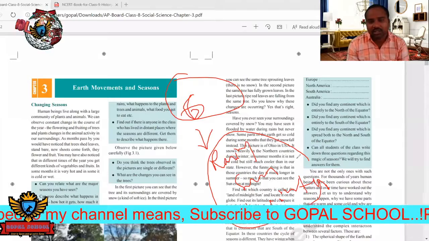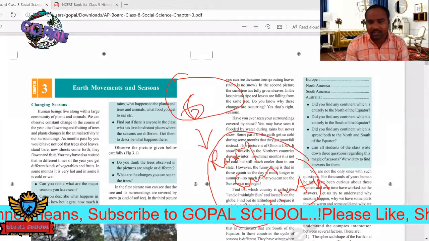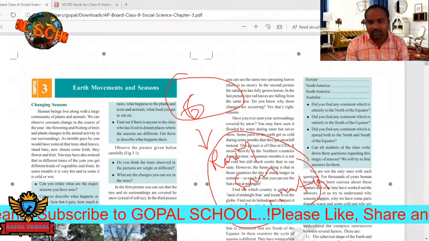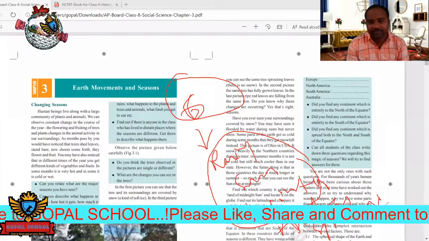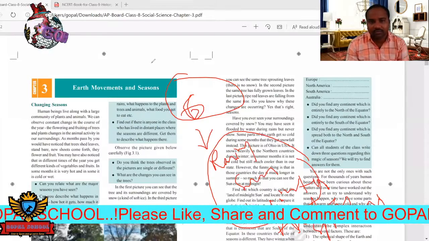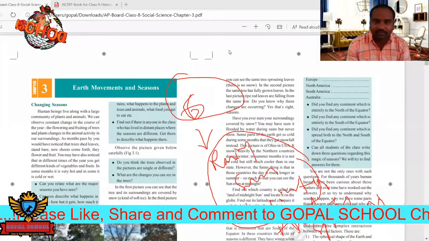These three are the general classification, but apart from this we have the other seasons, that is autumn, and next spring. Like that we have the seasons.